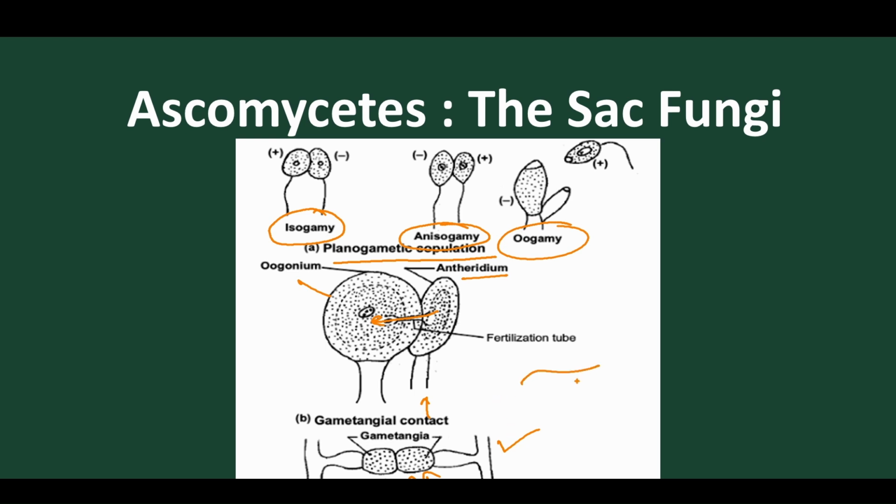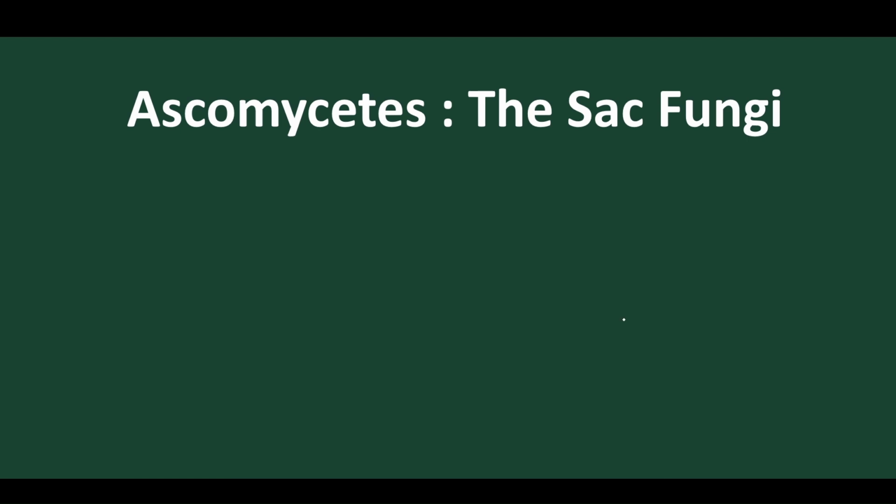We have also discussed somatogamy, where two different hyphae unite. When two different hyphae get united, it's called somatogamy. We also have spermatization, where the ascogonium is present and the spermatia come and fuse. So these are the different varieties of sexual reproduction found in this advanced fungi, the Ascomycetes.